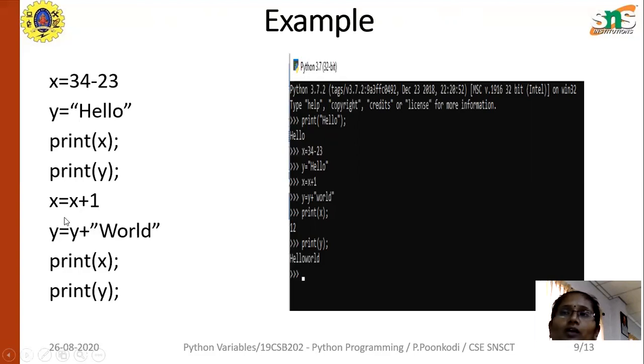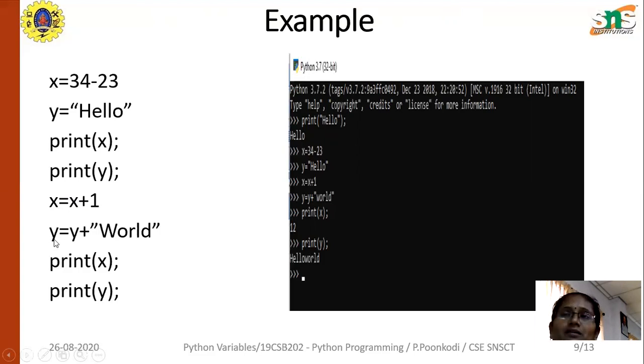Next, coming here, X plus 1. What does it mean? The existing value of X is 34 minus 23. 34 minus 23 is 11. The present value of X is 11. So here the value will become 11, and 11 plus 1 is 12. The new value assigned to the variable X is 12.